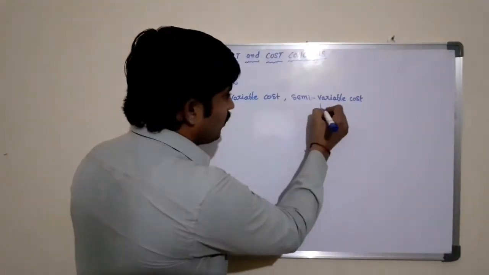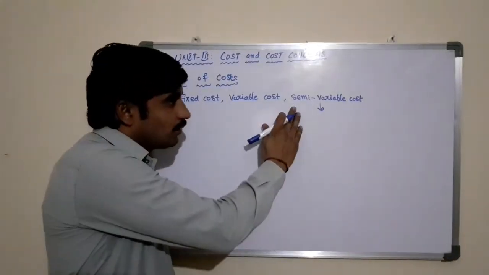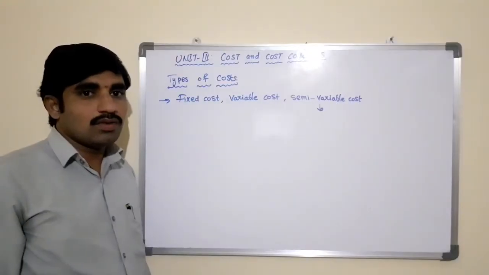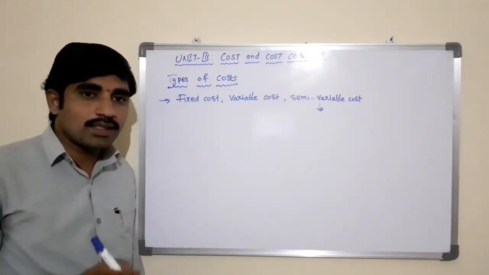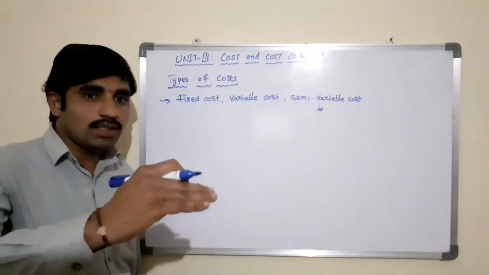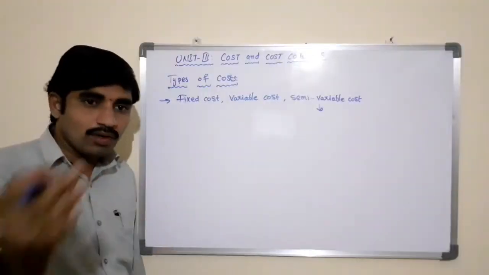And the third type of cost is the semi-variable cost. This refers to costs that are fixed to some extent, beyond which they are variable. Up to a certain cost, that is known as fixed cost. Beyond that, the cost is known as variable cost.